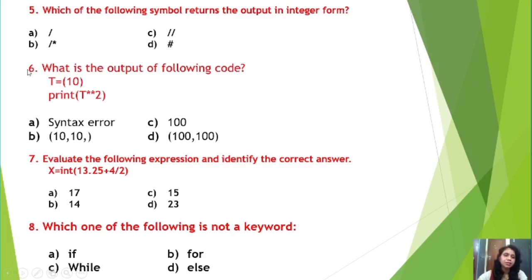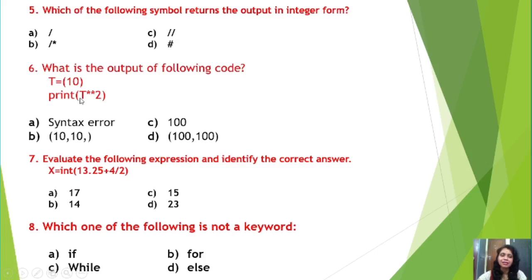Then question number 6, what is the output of the following code, that is t equal to 10. Already we have discussed the question students, is it not? So t equal to 10, no comma is there. So t is what type of value? t is integer type of value.